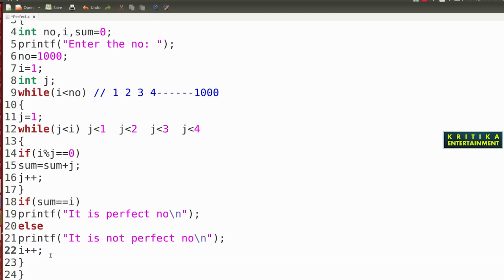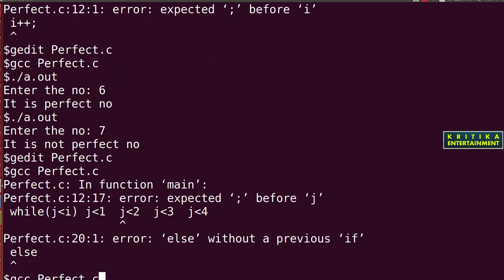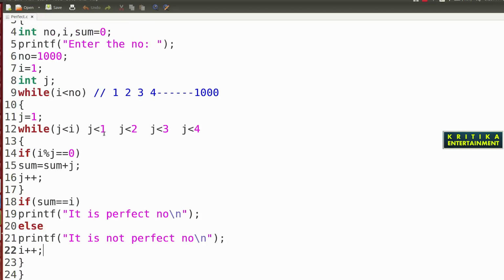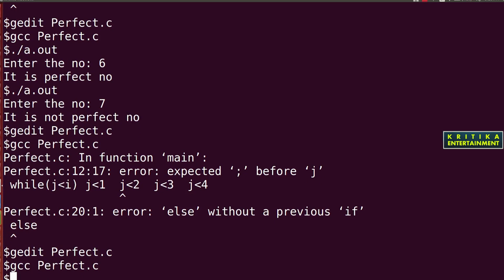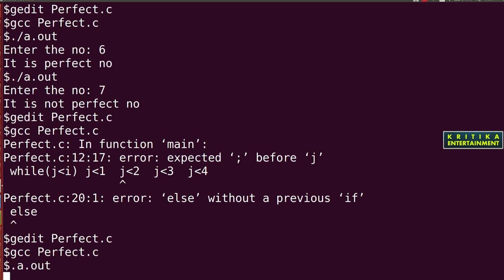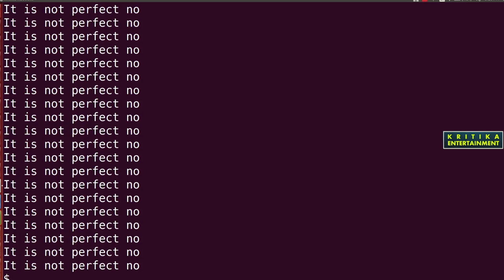Then it checks from 1 to 1000. Then I will save it, then close, then compile this. It is not compiled successfully, so I will put this inside a comment. Then run this and check. Yes, it is a successful compile and run. Then I will clear the screen, then ./a.out. It says it is not a perfect number.